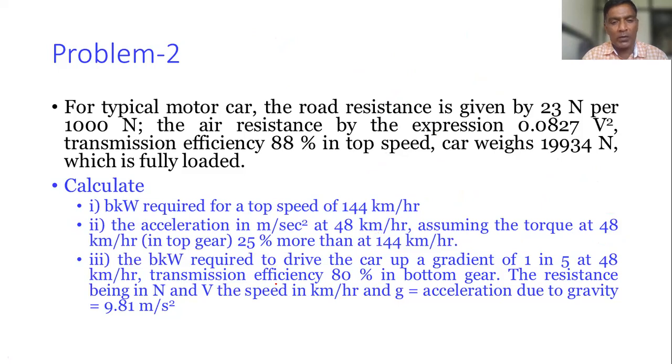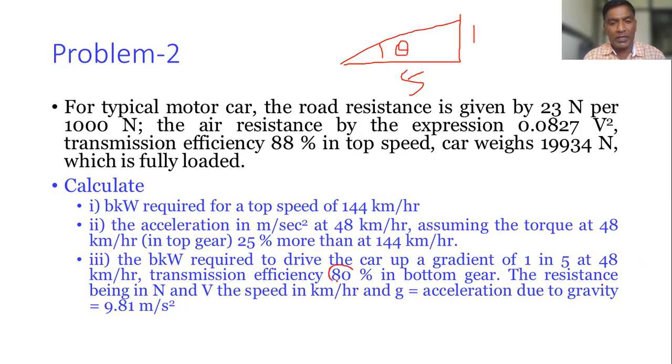The brake kilowatt required to drive the car up a gradient of 1 in 5 at 48 kilometers per hour. So again, this is the case. This one is theta. They have given 1 in 5, and from that we can get the value of theta. The BKW required to drive the car up a gradient of 1 in 5 at 48 kilometers per hour.